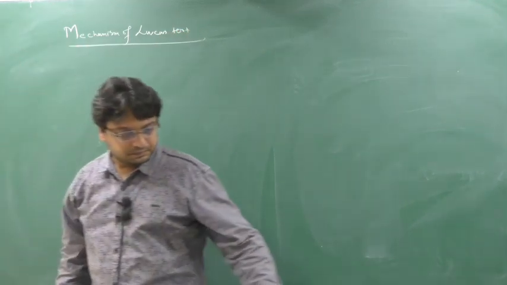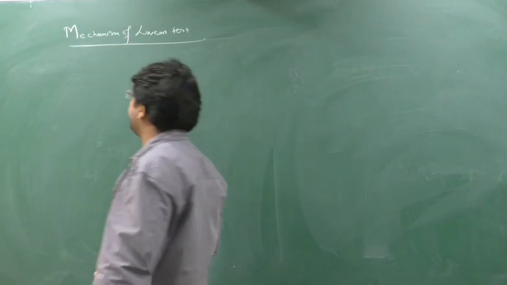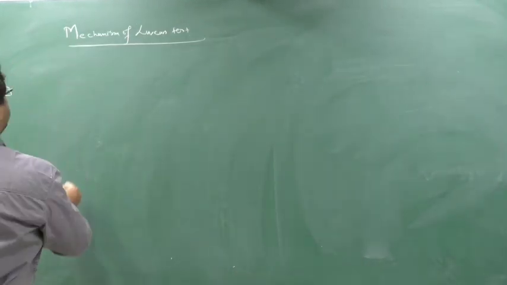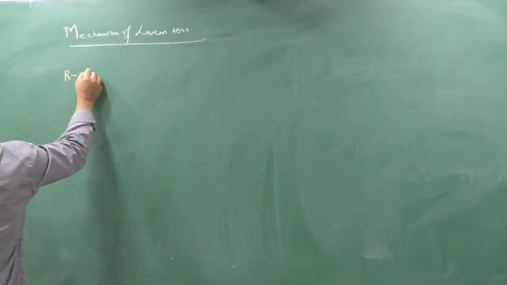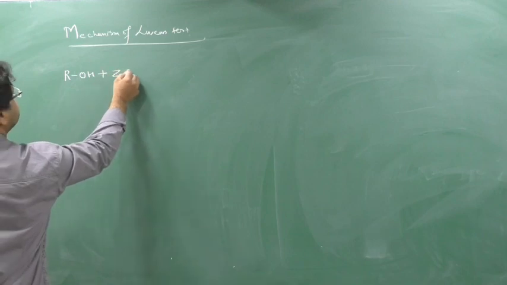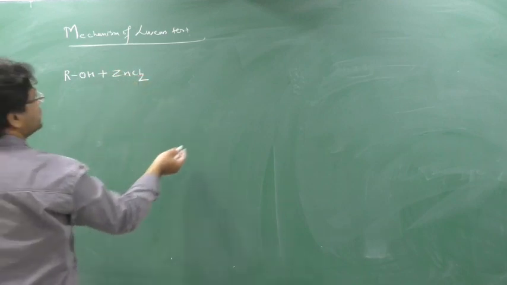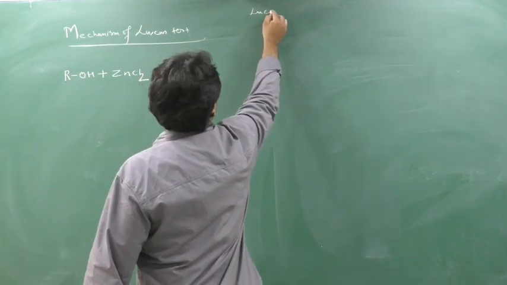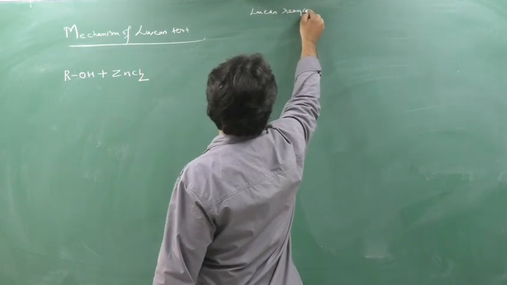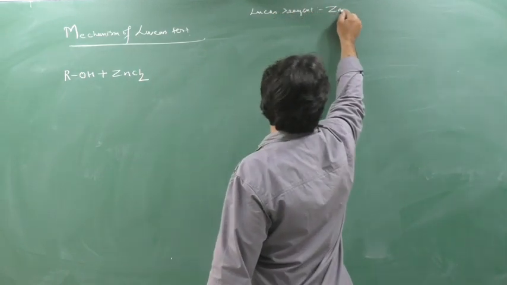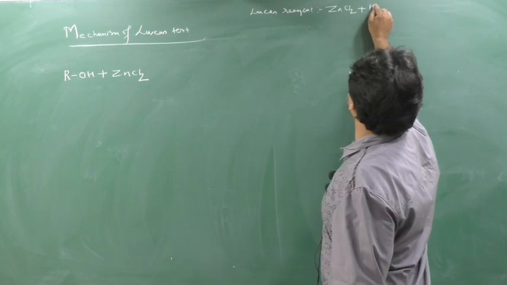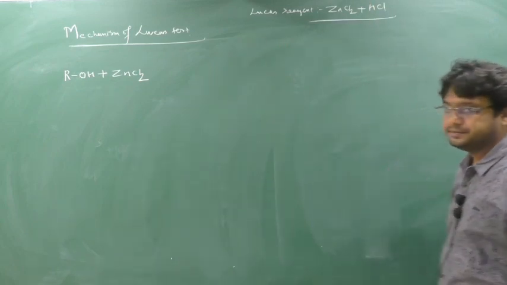Now see. In the first step, what are you doing? You are taking one alcohol and reacting it with the catalyst ZnCl2. First, HCl will not come, because you know what the Lucas reagent is. Lucas reagent is ZnCl2 plus HCl. This is the Lucas reagent.